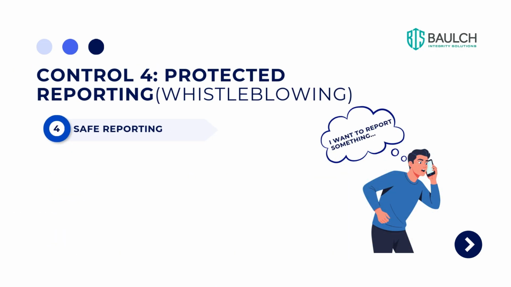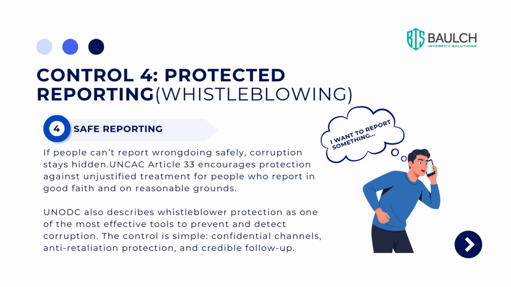Control 4 is protected reporting or whistleblowing. Be it in government, business, or any organisation, it is critical to have a speak-up culture. If people can't report wrongdoing safely, corruption stays hidden. UNCAC Article 33 encourages protection against unjustified treatment for people who report in good faith and on reasonable grounds. It also describes whistleblower protection as one of the most effective tools to prevent and detect corruption. The control is simple: confidential channels, anti-retaliation protection, and credible follow-up.